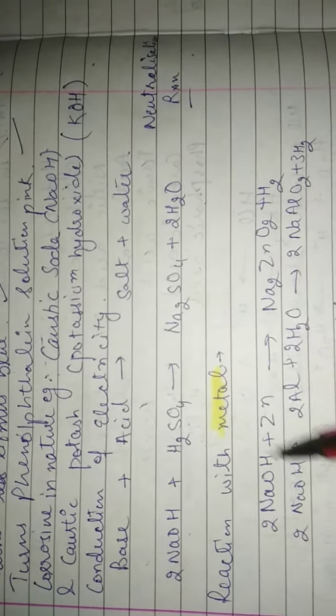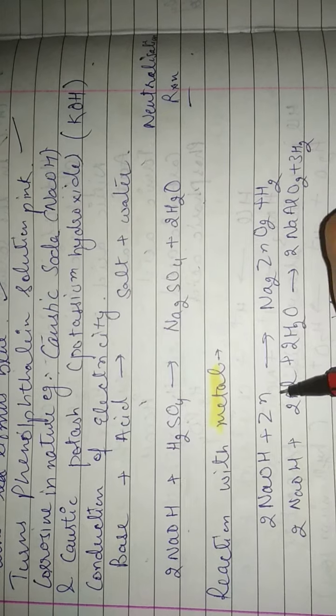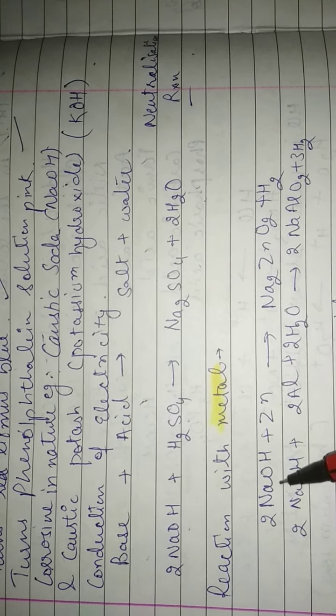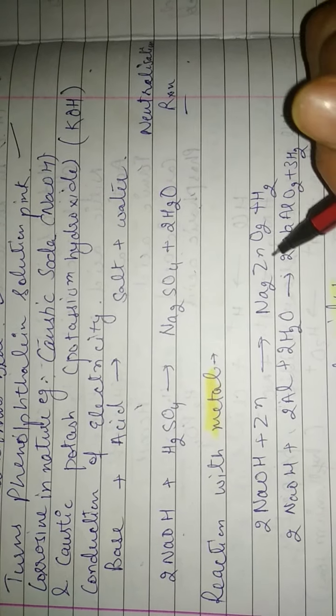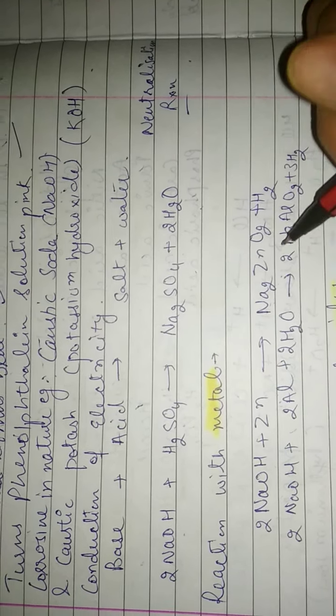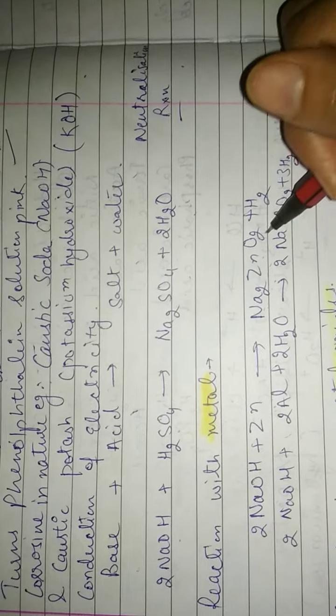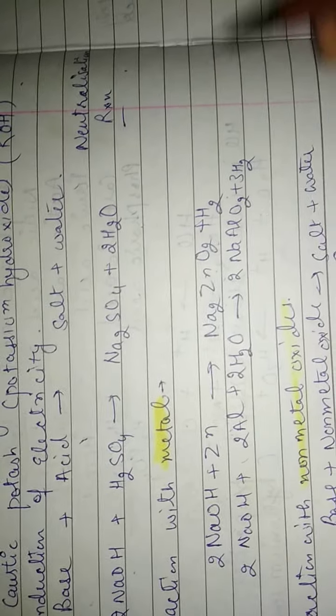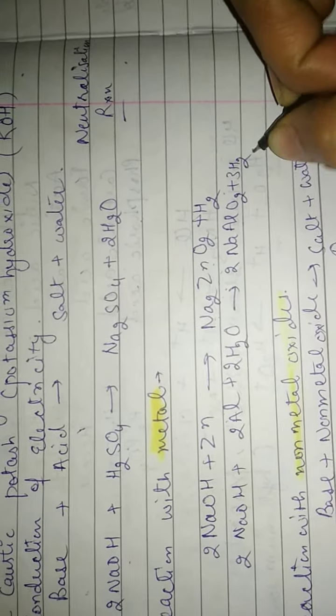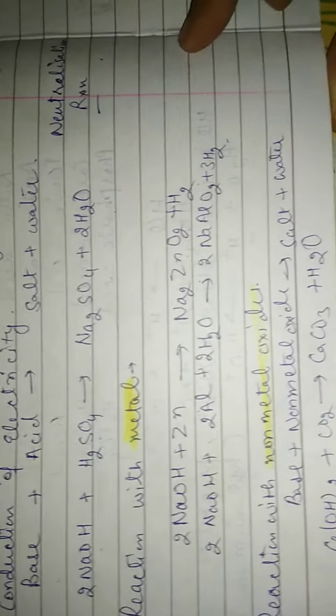Next is the reaction with metals. When a metal reacts with the base NaOH, for example with zinc, they form sodium zincate, Na2ZnO2, plus H2. NaOH, when it reacts with aluminium plus water, forms NaAlO2 plus 3 molecules of hydrogen.